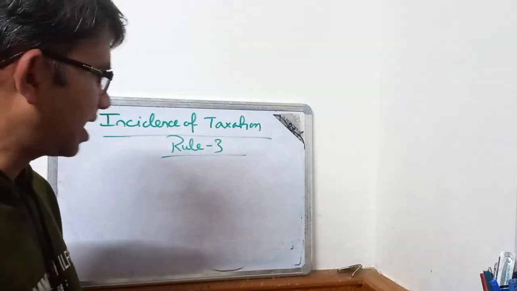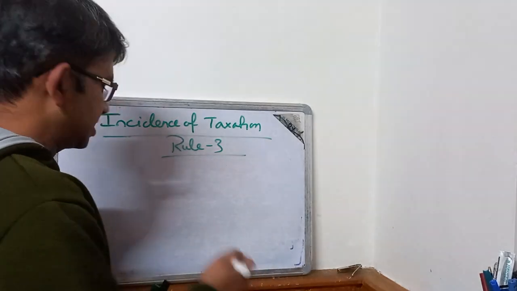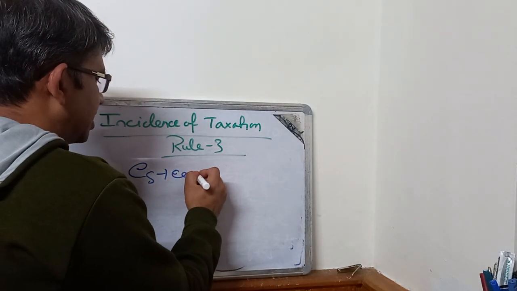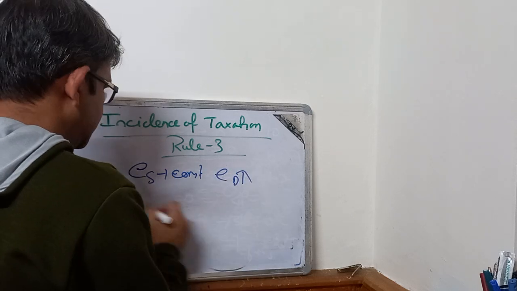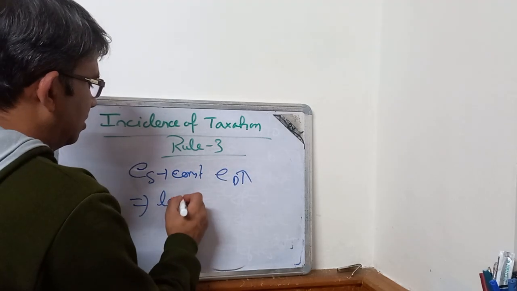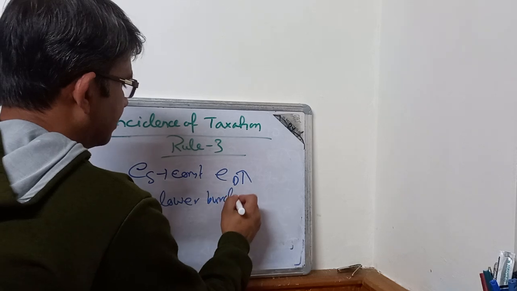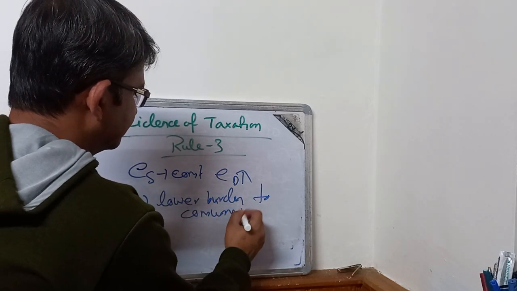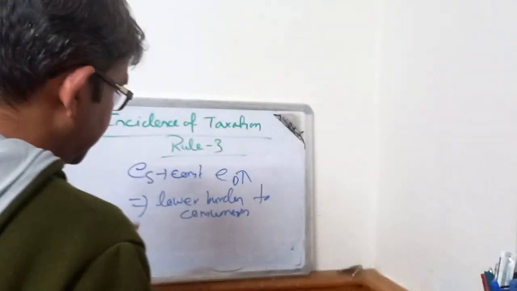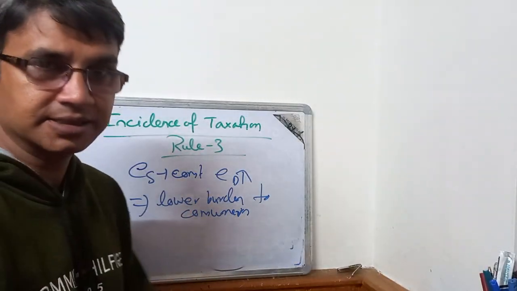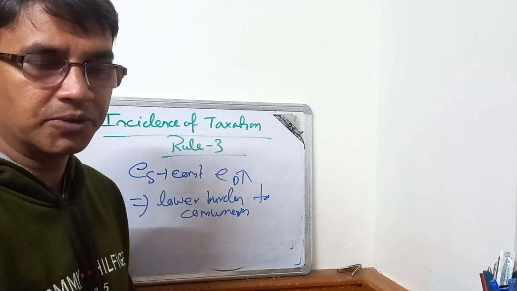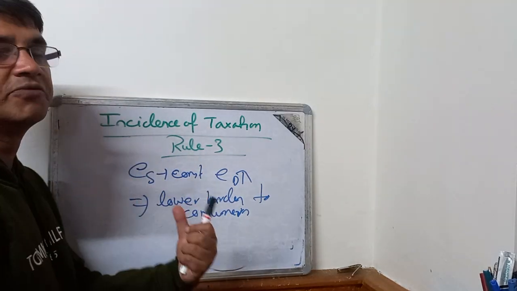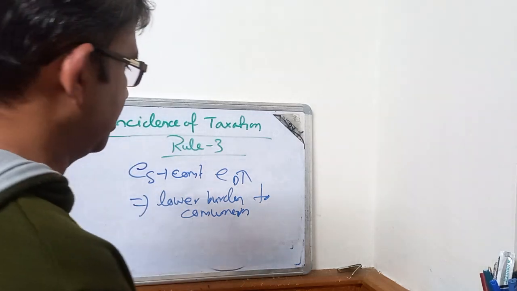For example, if PES is constant and ED rises, that means lower burden to consumers and vice versa. So the share of the burden of tax that the producers can transfer to the consumers is inversely related to the price elasticity of demand.